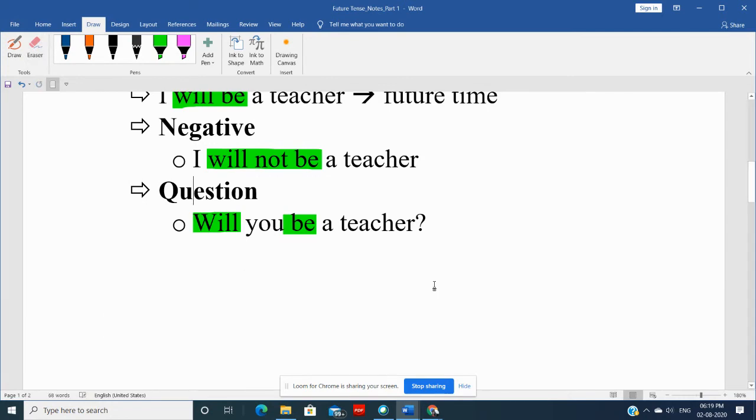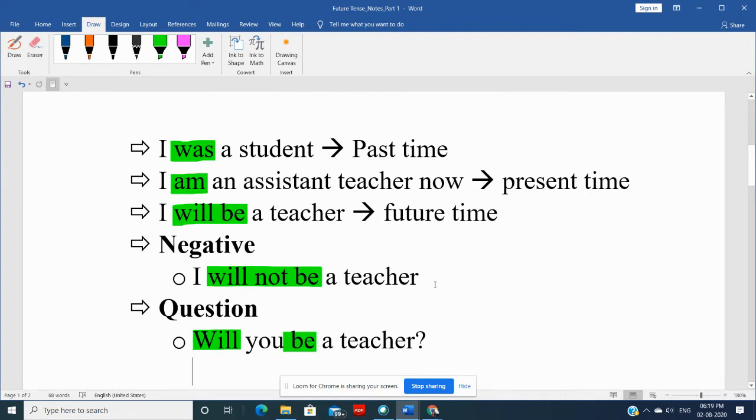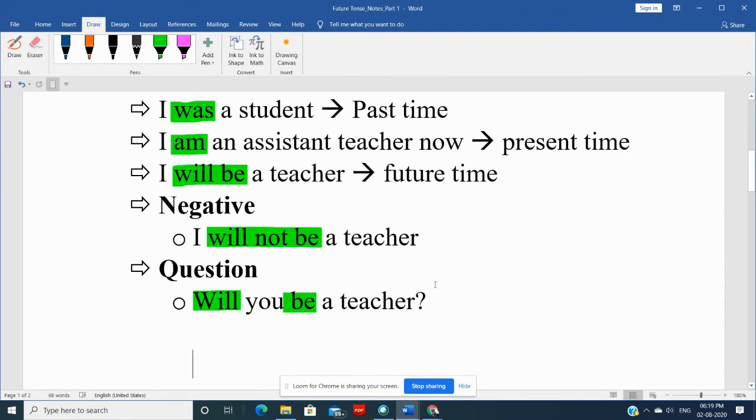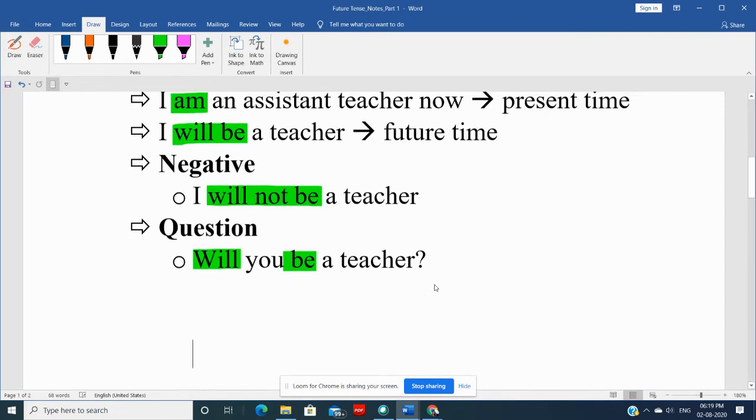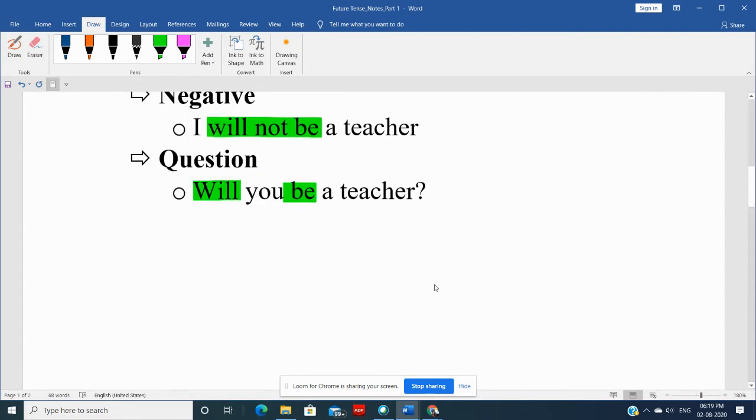Okay, now let's see some more sentences. So suppose you know that some of your friends were very happy yesterday. By just talking to them, you got that, okay, they're very happy. So you'll just say, oh, you were so happy yesterday. You can just tell them, well, you were so happy yesterday. Because maybe he or she got the result and they got good grades. Okay, so we can say, wow, you were so happy yesterday because you got good grades.